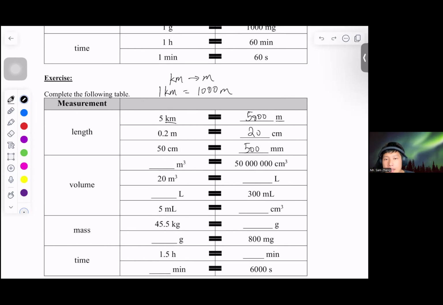So 1 meter converts into 100 centimeter.